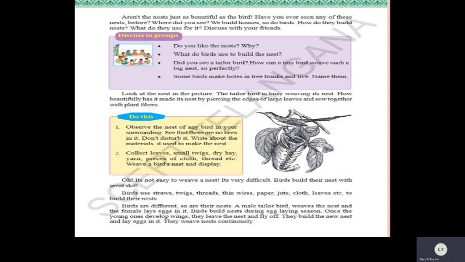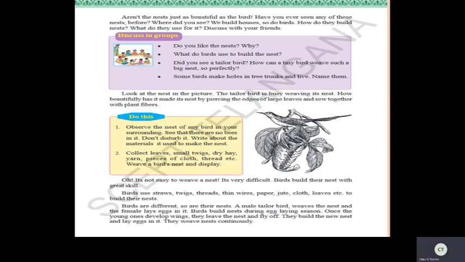But we can't prepare such a beautiful nest because that is the art of birds. We can't prepare such kind of weaving. Just observe the nest. It will be very beautiful and amazing also. Now see here. Oh, it's not easy to weave a nest. It's very difficult.